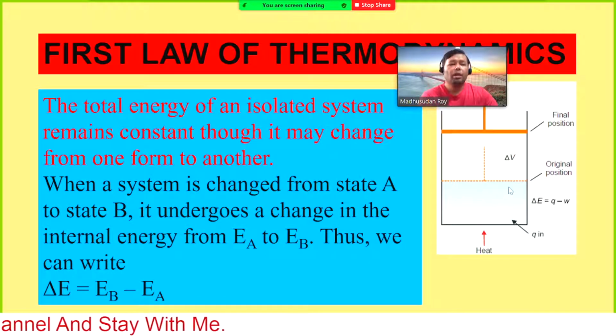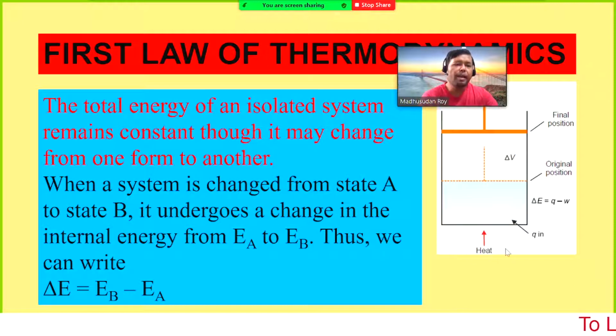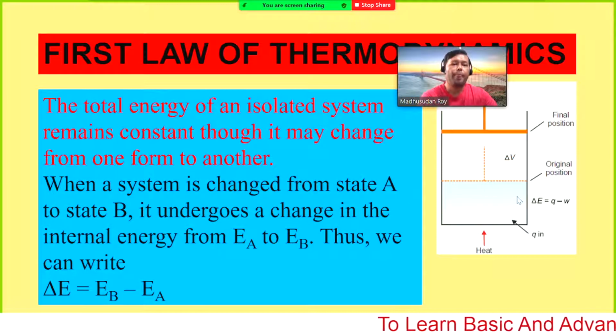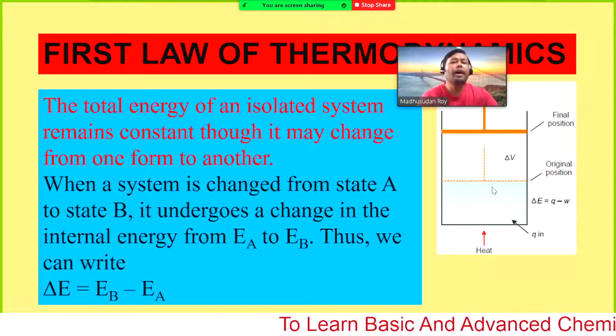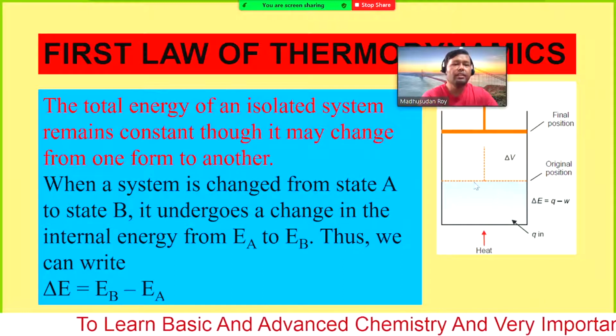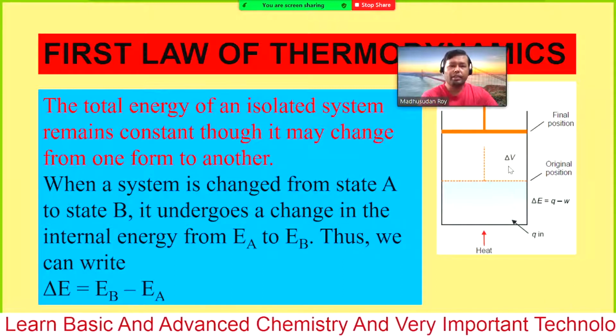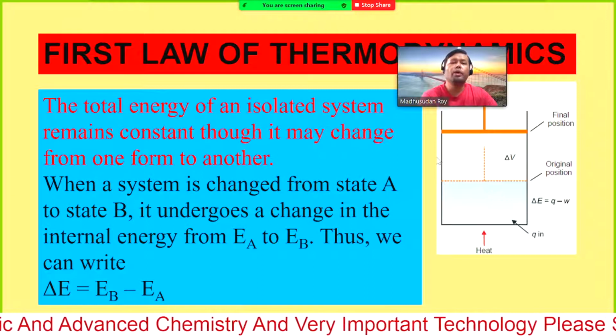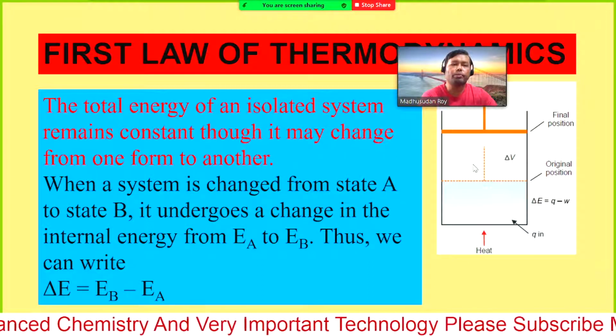Now, how can we define how much energy there is? If you put some energy or heat into the system, it will perform some work. This is an isolated system, so no heat or energy can escape from the system.